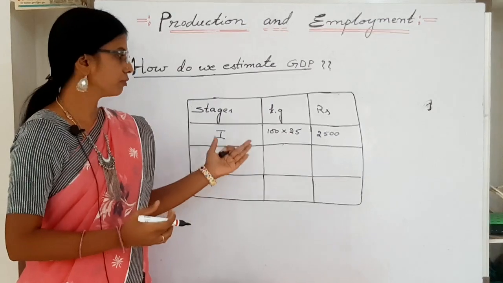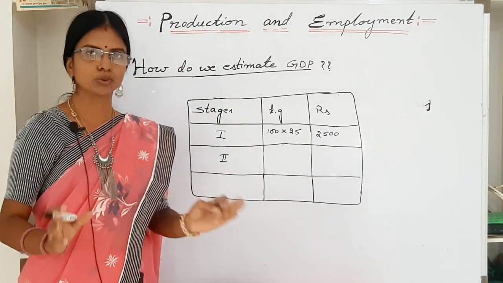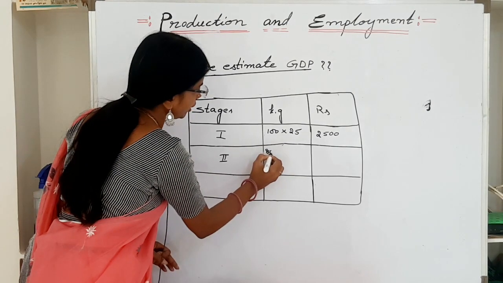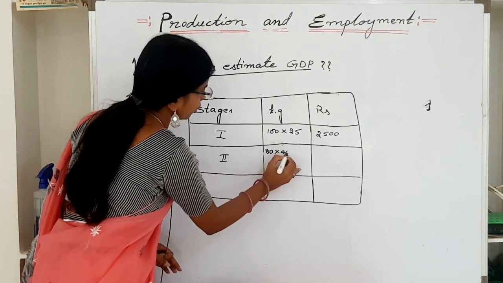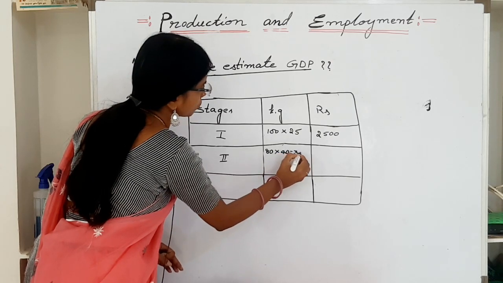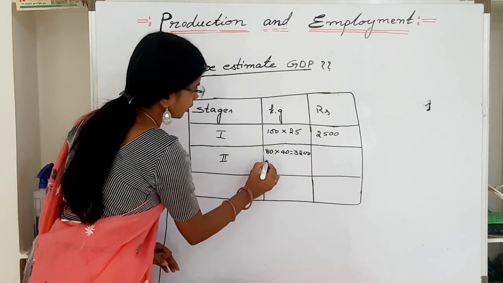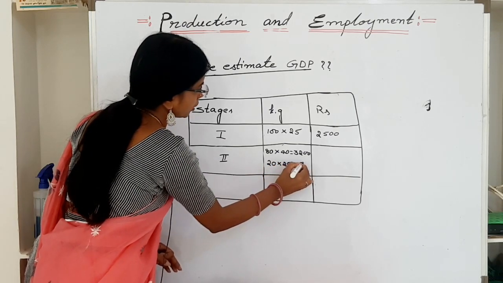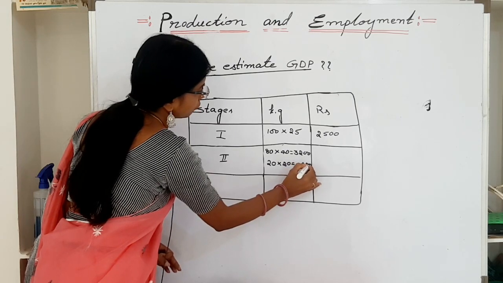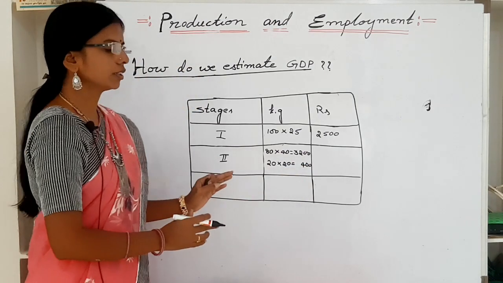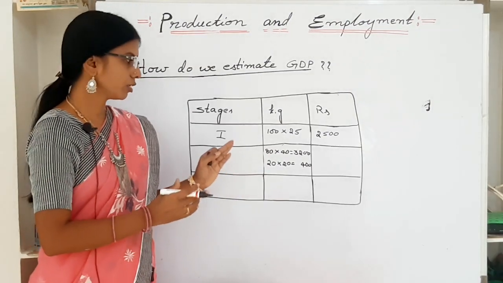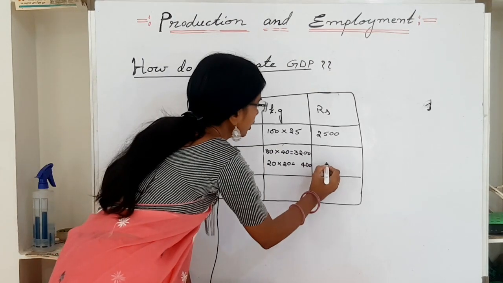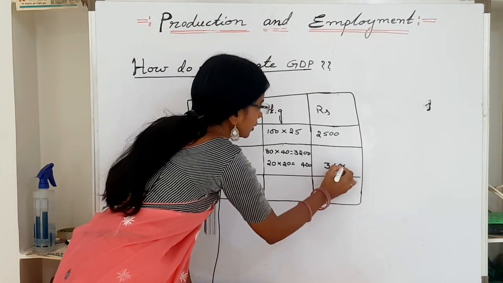Later, in the second stage, the rice mill owner who got the paddy from the farmer divides that paddy into two, rice and husk. He sells 80 kilograms of rice at the cost of 40 rupees, that means 3200 rupees, and the remaining 20 kilograms of husk at the cost of 20 rupees, that means 400 rupees. So the value of rice and husk produced by him is totally 3600 rupees.